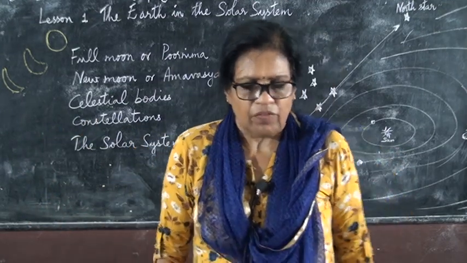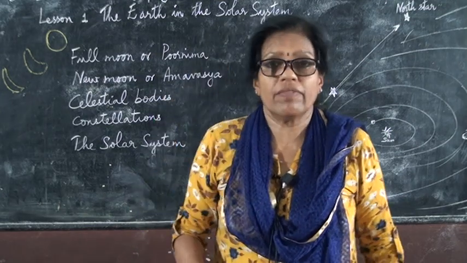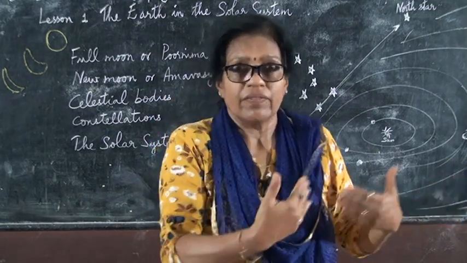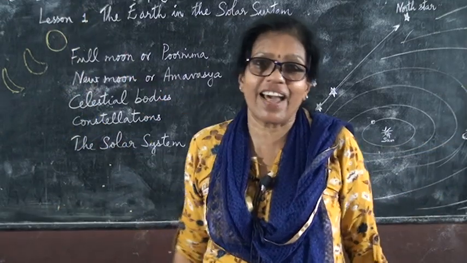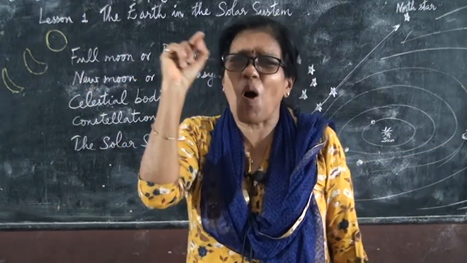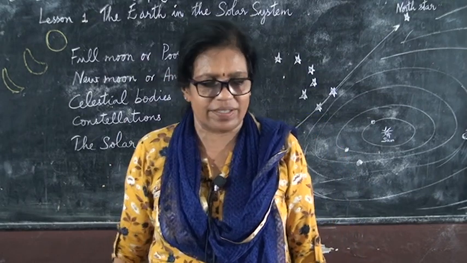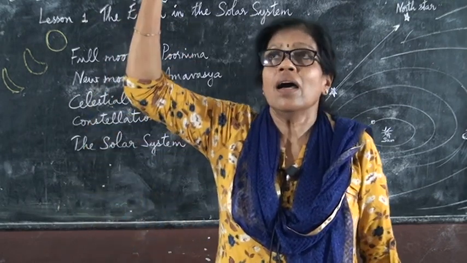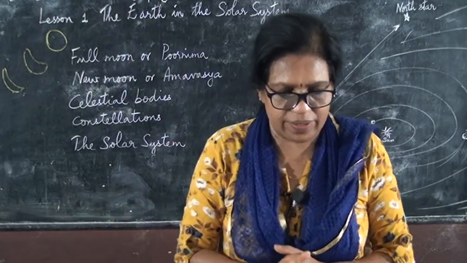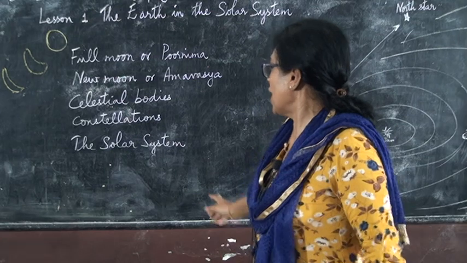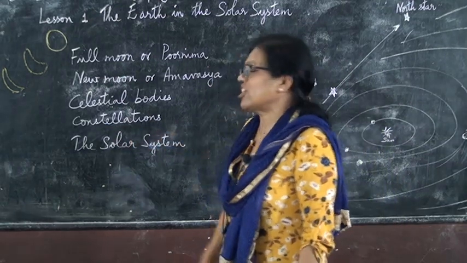For example, an aeroplane. When you see the plane very near, it's very big, isn't it? When it is flying in the sky, you can see it as a small dot. So as things are farther and farther away, they look very small to us. Now next I am going to explain about constellations.